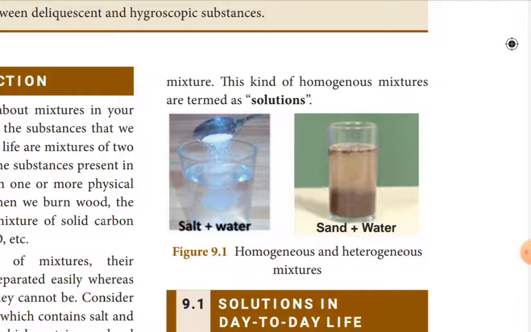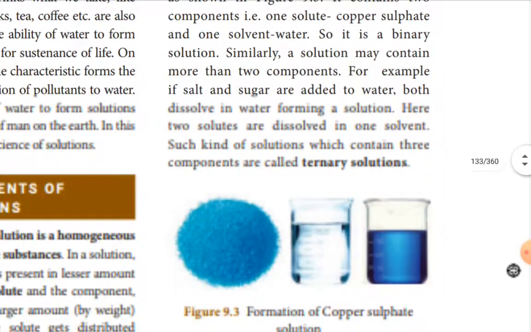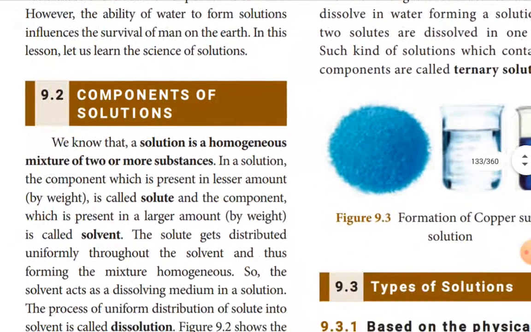That is called homogeneous. And there are two things in the solution: one is solute, another one is solvent. Solute is always the lesser amount by weight. Solvent is always the larger amount by weight.